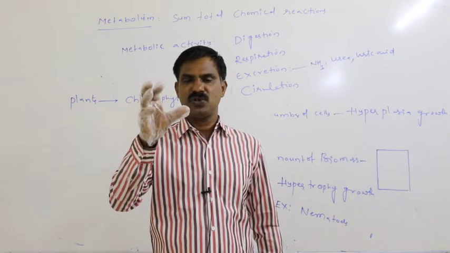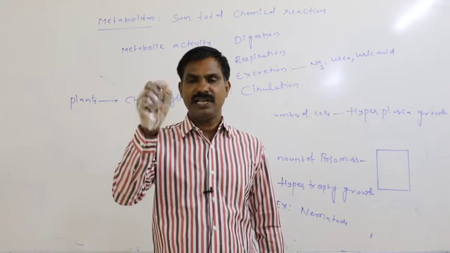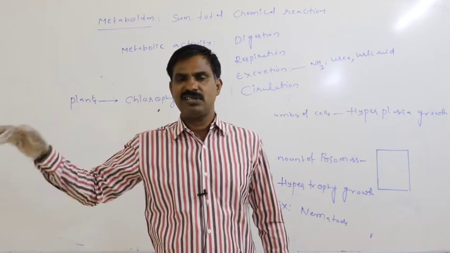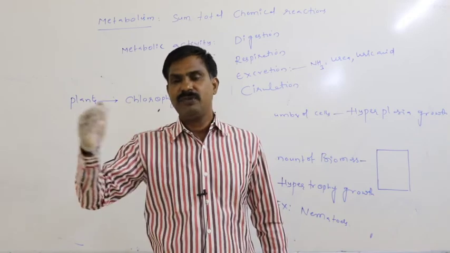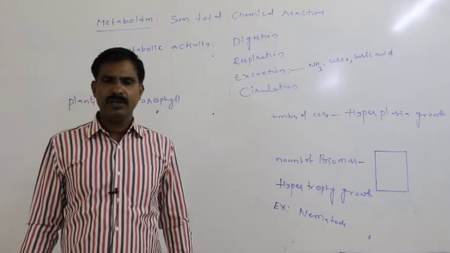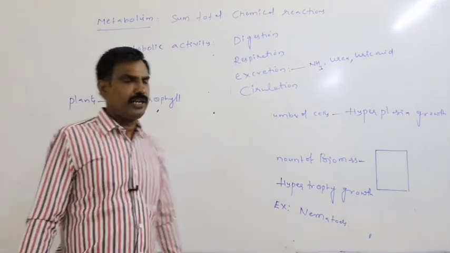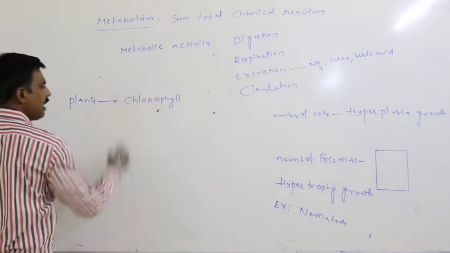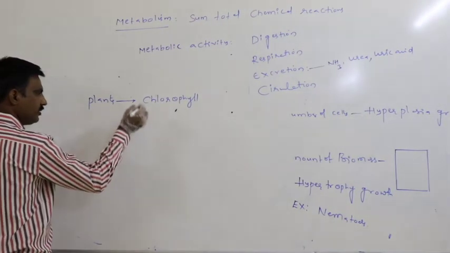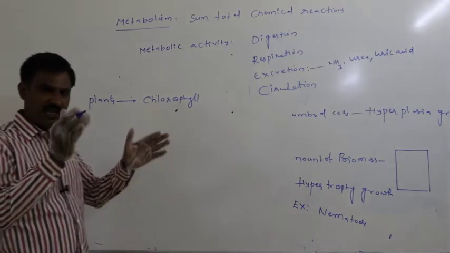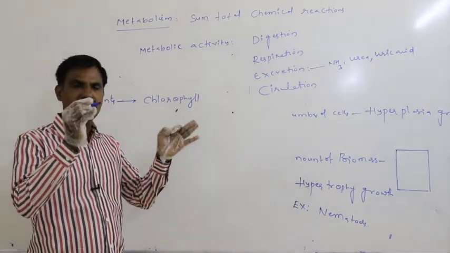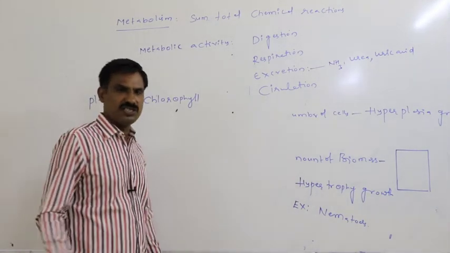Later they perform photosynthesis. In that way, starch material gets synthesized. That starch material gets transferred into the animal body. In that way, energy gets transferred. Chlorophyll, which is present in the green plants, traps the solar radiation, and by utilizing that energy, they synthesize carbohydrate by photosynthesis.